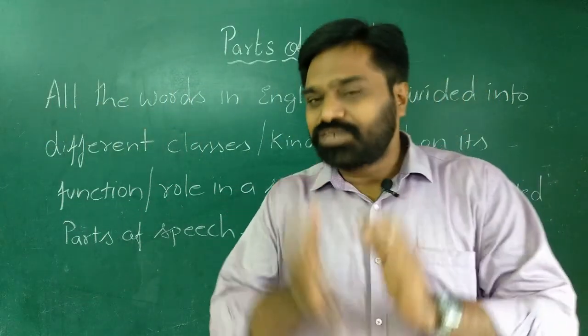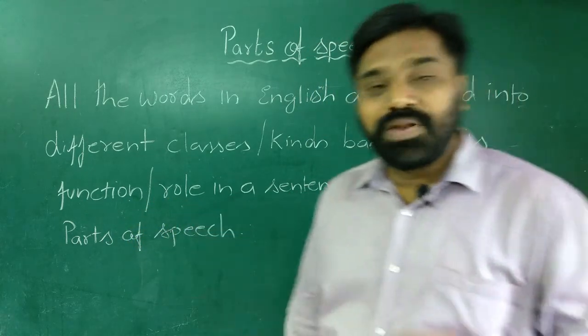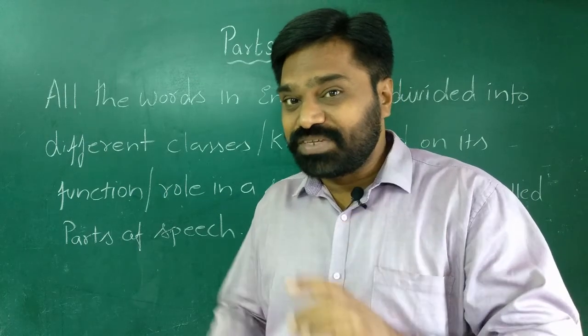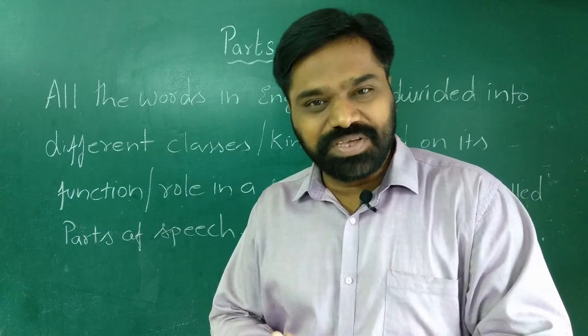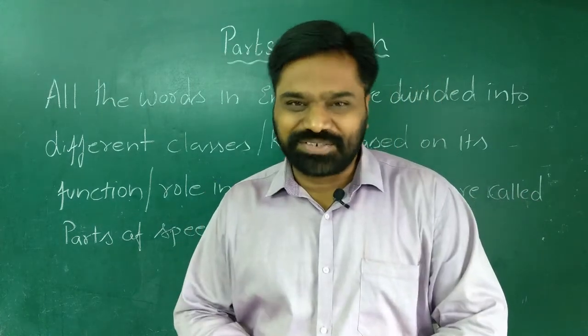What we need to focus on here is the function or the role played by a word in a sentence. It is the function which is the criterion for deciding what part of speech a word is. So let us see what these parts of speech are.